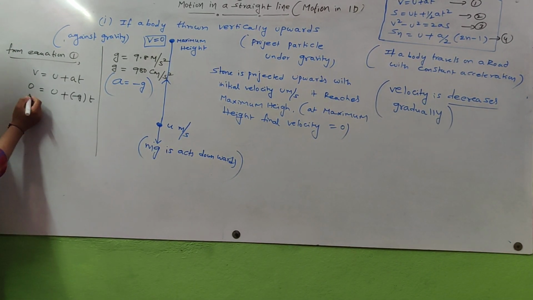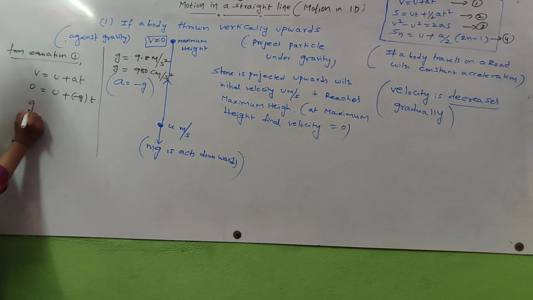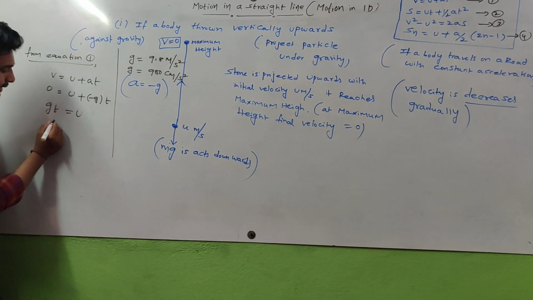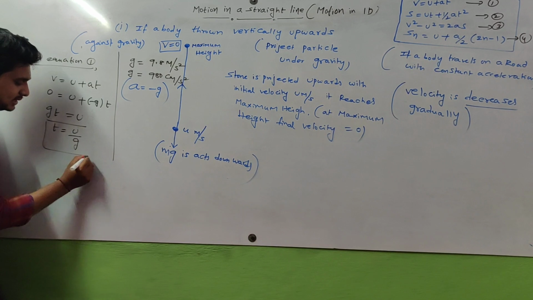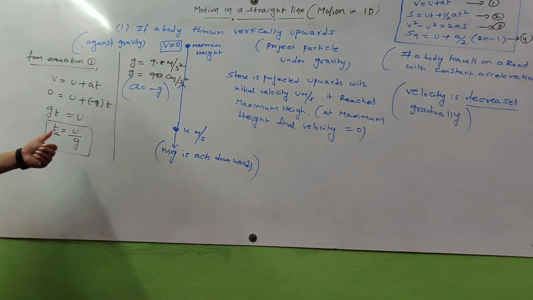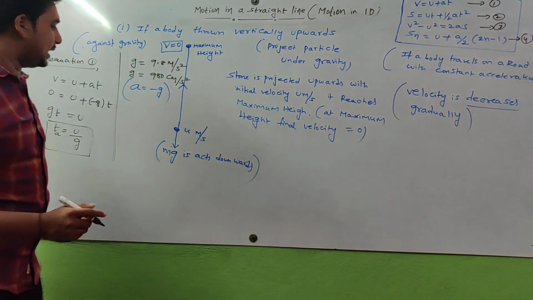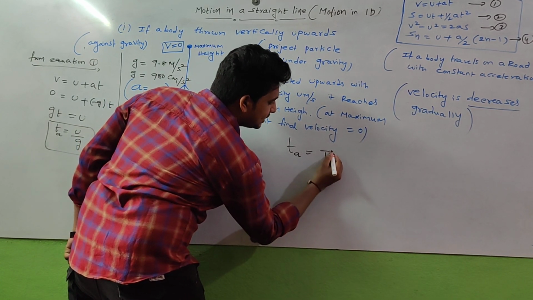So here v is equal to 0, u plus minus gt. That means here g into t is equal to u. From this, t is equal to u by g. What is t here? This is TA, I consider. TA means time of ascent.